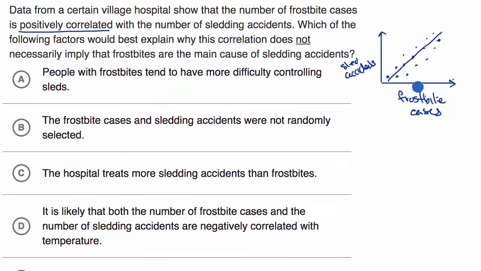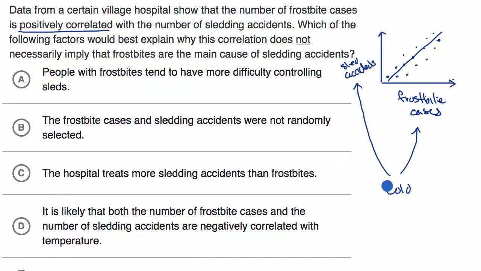Now, you have to be very careful when you have this type of correlation. It's very tempting to say, well, maybe one of them causes the other. Maybe frostbite somehow causes sledding accidents, or maybe with sledding accidents, people are stuck out in the snow and it causes frostbites. And maybe that's the case, or maybe it isn't. Maybe there's some other thing that drives both of these. And what jumps in my head, even before looking at the choices, is that when things are cold, it probably drives frostbite cases and sledding accidents.